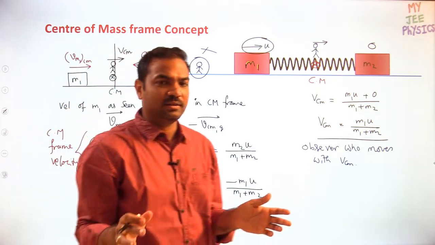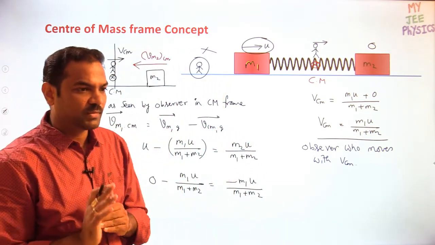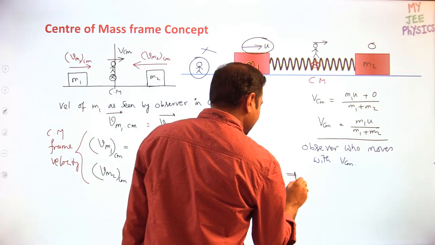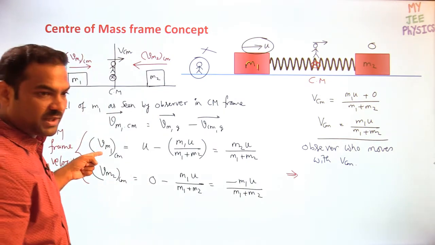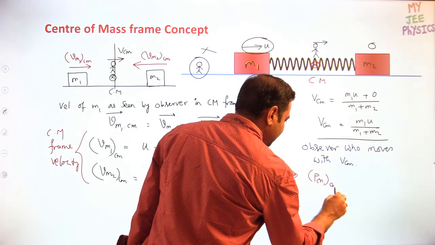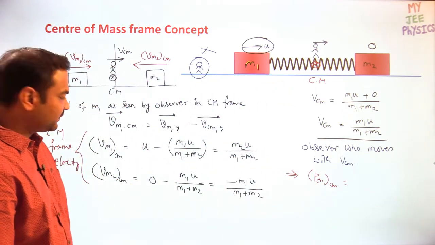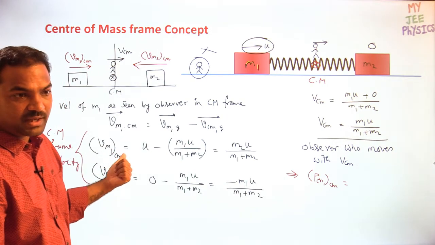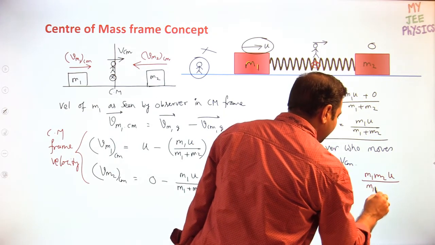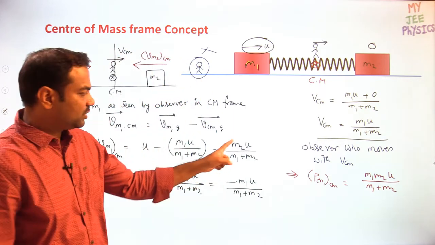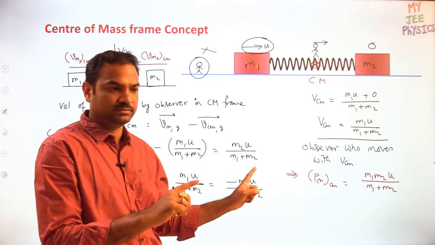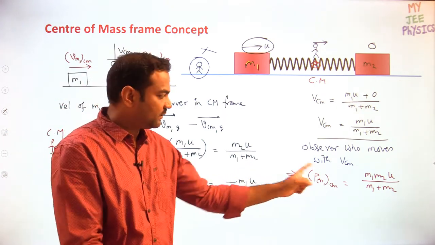So here you will get one very general principle. One beautiful thing that you can apply anywhere. What is that general principle? I am writing here: what is the momentum of m1 as seen from the center of mass? It is m1 into the velocity of m1 as seen from the center of mass. So I will get m1 m2 u by m1 plus m2. Check this once: m2 u by m1 plus m2 is the velocity. I want the momentum of the first particle, so multiply with m1, then you will get m1 m2 u by m1 plus m2.